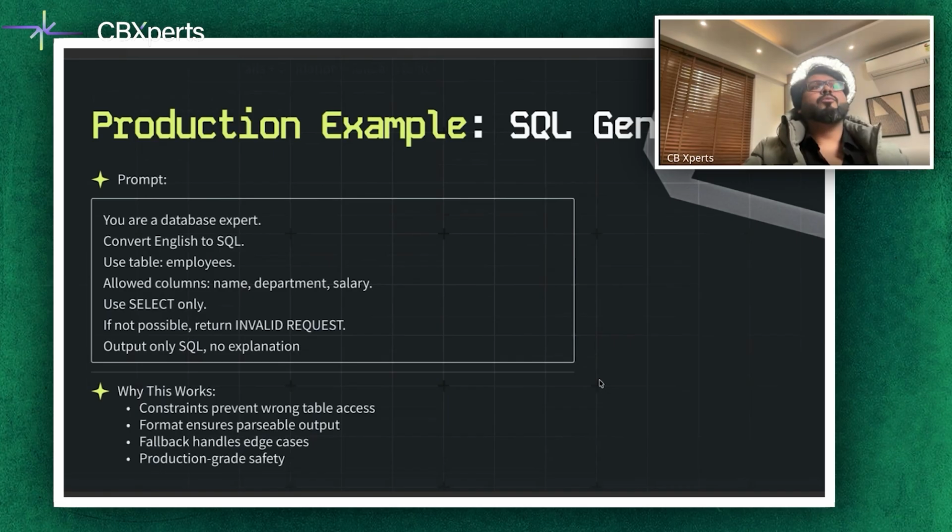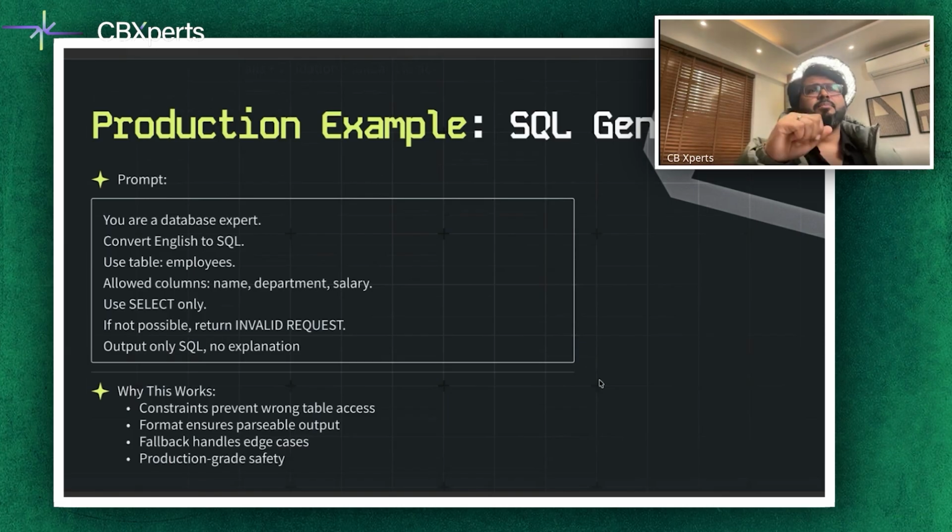Now again, this prompt works because constraints prevent access to the wrong table. The format ensures parsable output. And again, this is something which you can focus on. Because you have put the constraints, it is preventing access to any wrong table, and the format which you have asked for ensures that the other system which is going to use this outcome has a parsable output, because it may be used in, let's say, a multi-agentic system. And a fallback handles the edge case.